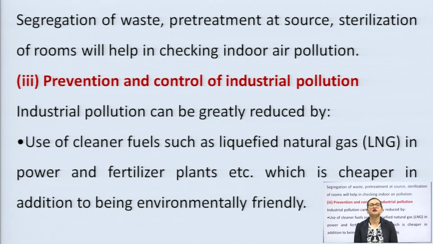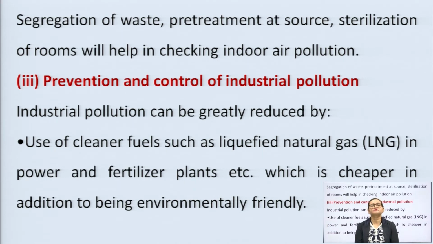Now, next come the prevention and control of industrial pollution. Industrial pollution can be greatly reduced. How can we reduce it? Yes, dear students, through the use of cleaner fuels. The main measure applicable to indoor and residential air pollution is also applicable to industries and factories.